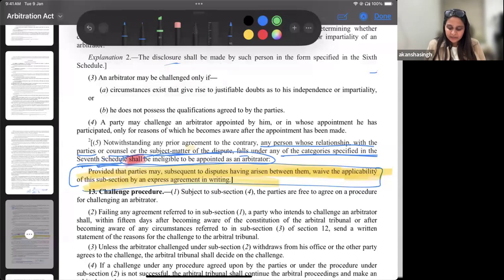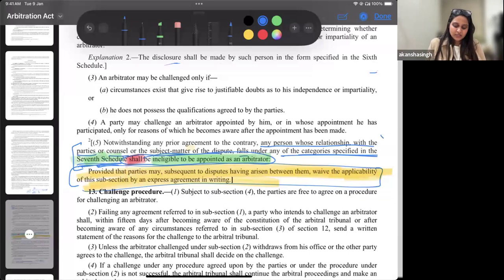So first, that he shall be, okay. Secondly, it says he shall be ineligible to be appointed as an arbitrator, if it is so present in the seventh schedule. So what are we basically telling you here? That if you are a person who has this sort of relationship which is mentioned under the seventh schedule, you will be ineligible to be appointed as an arbitrator. And if you are appointed, how are we going to challenge? We will address that as well.